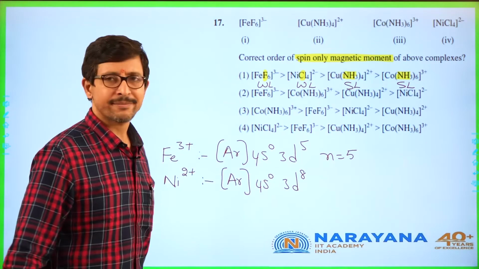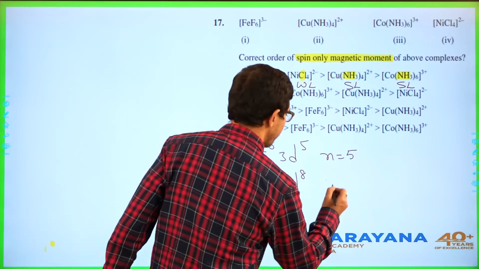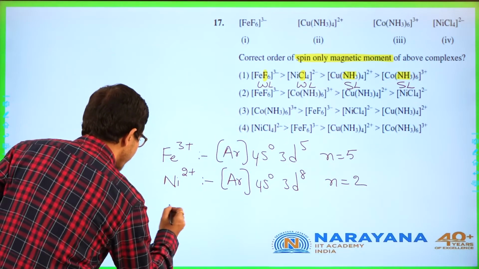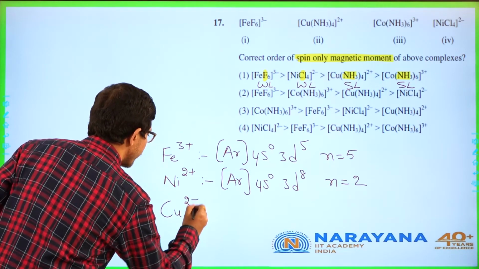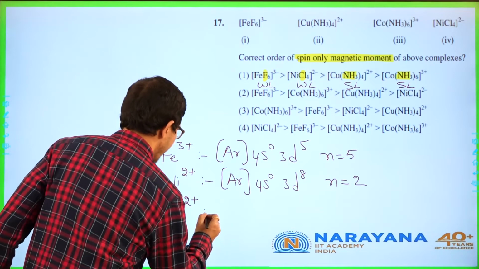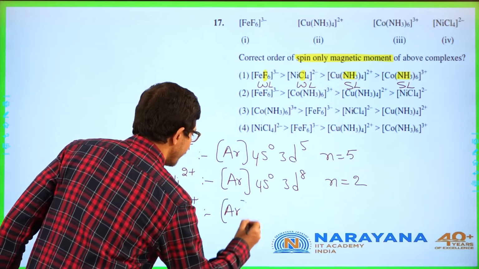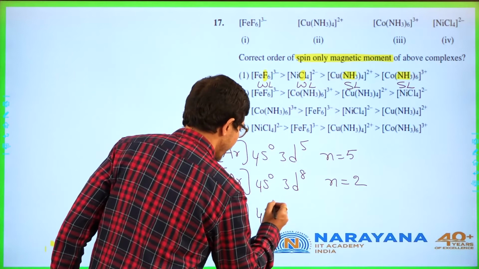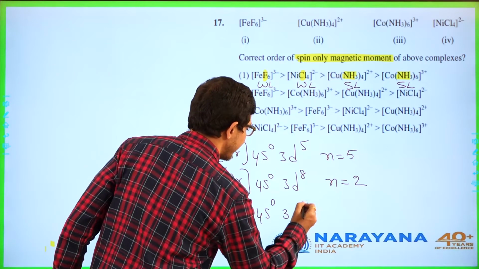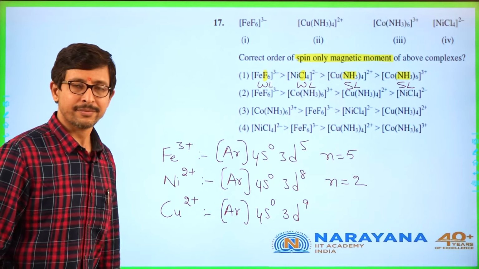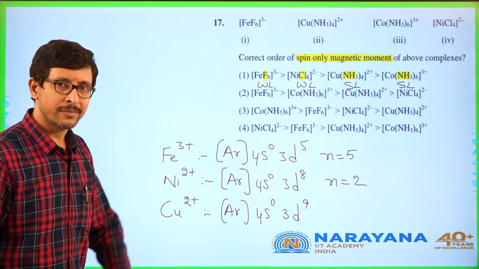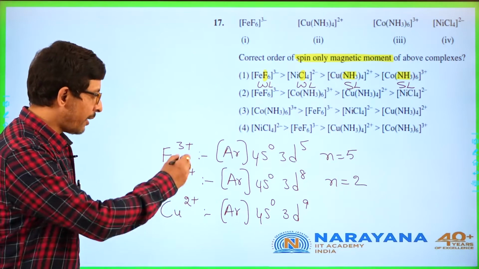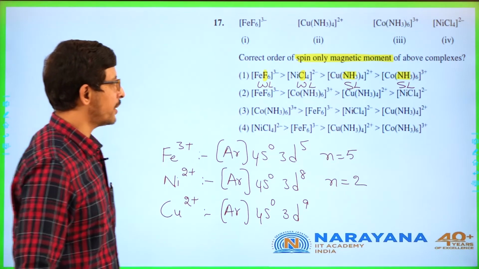No pairing here. So it means the number of unpaired electrons, how many? 2. Go for copper 2 plus. And here argon 4s2, so it is 4s0 3d9. So you are having one unpaired electron or not? Absolutely.